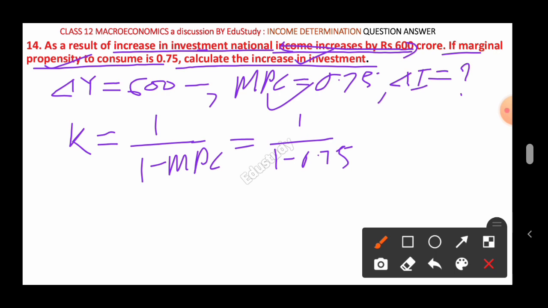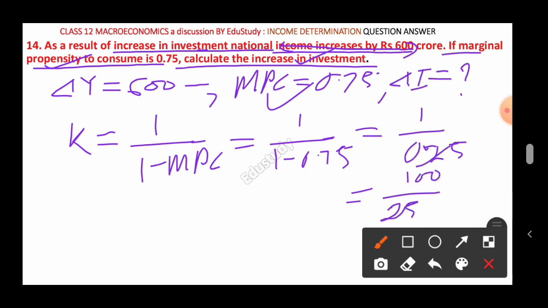So 1 minus 0.75 means here 1 by 0.25. If you remove the decimal, it is 25 here, it will be 100, and 100 by 25 equal to 4. That means the value of multiplier will be 4. Okay, the value of K we got here is 4.